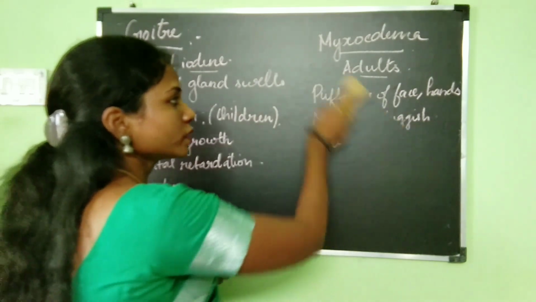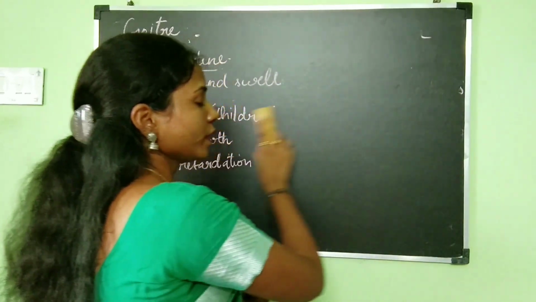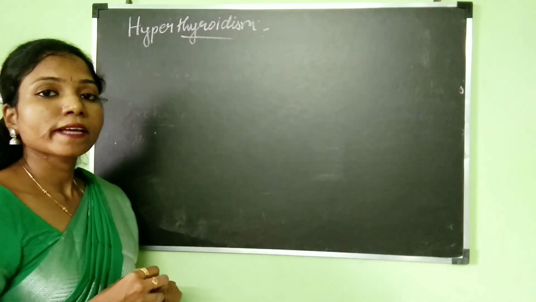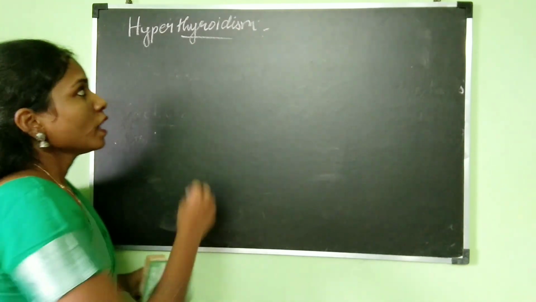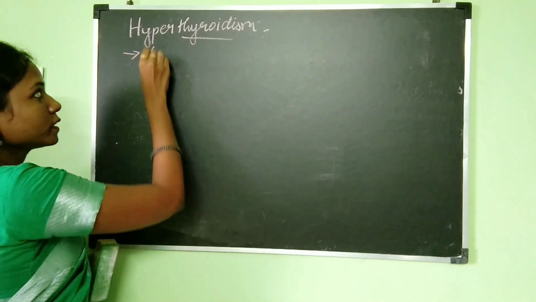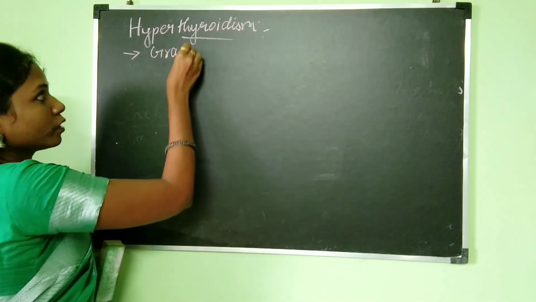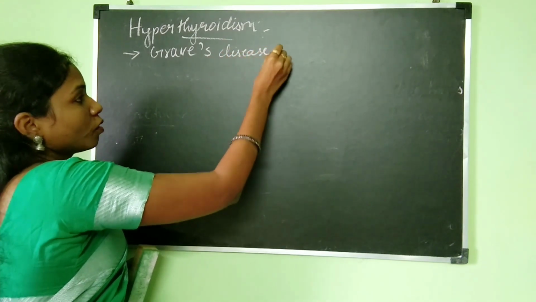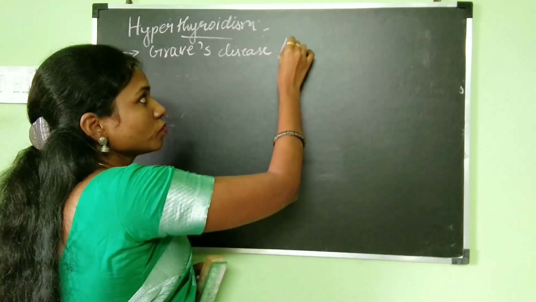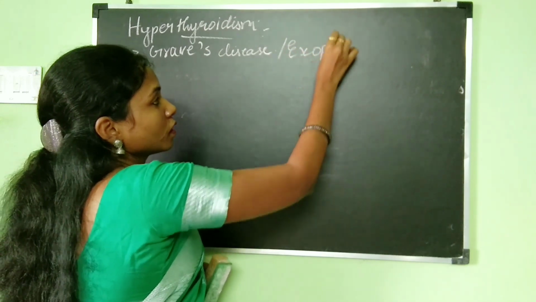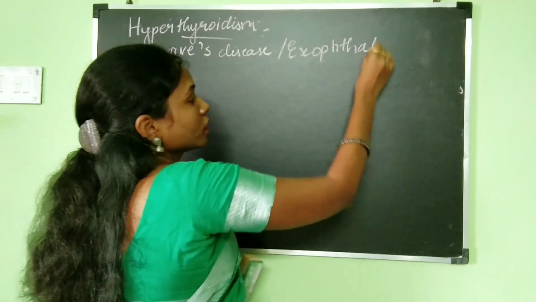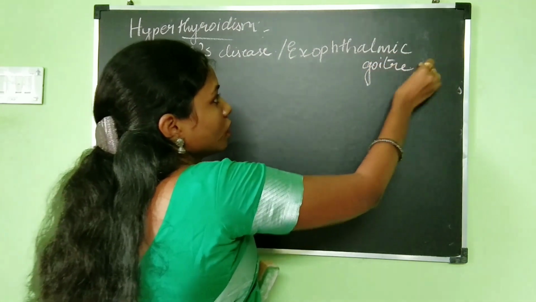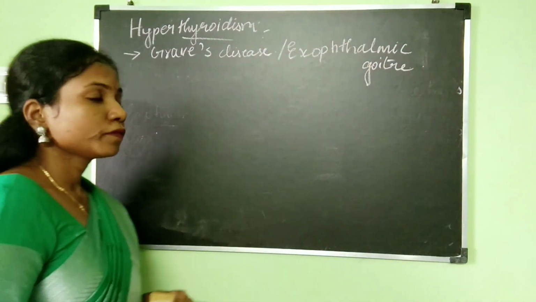Now let's go on to discuss hyperthyroidism. More secretion of thyroid hormone is going to lead to what is known as hyperthyroidism, and the disorder we are going to discuss under hyperthyroidism is Graves' disease. Graves' disease is also known as exophthalmic goiter.